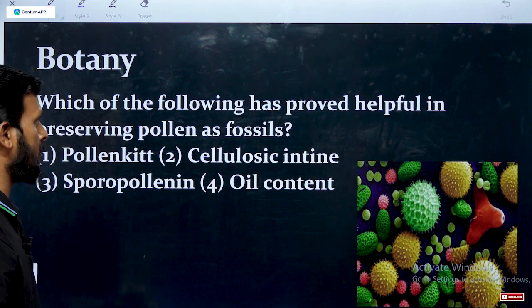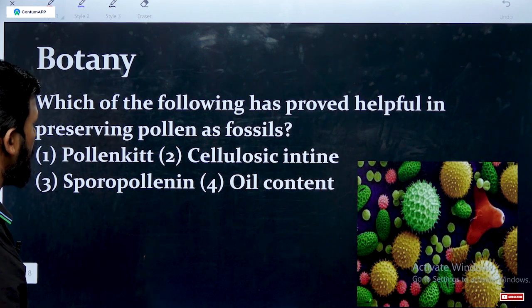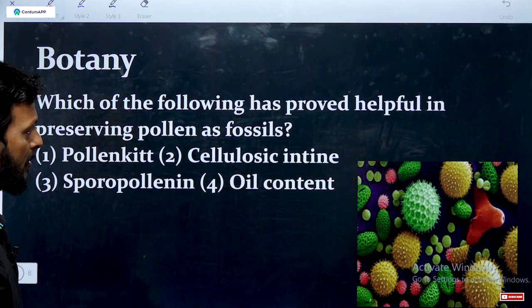Which of the following has proved helpful in preserving pollen as fossils?